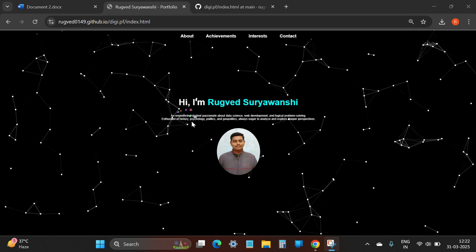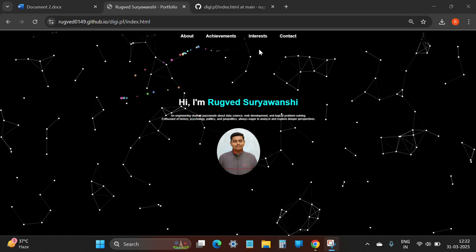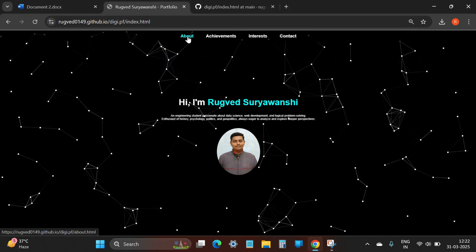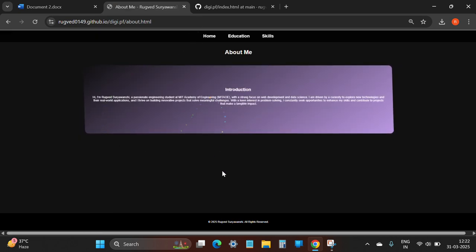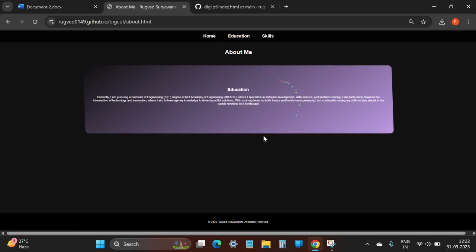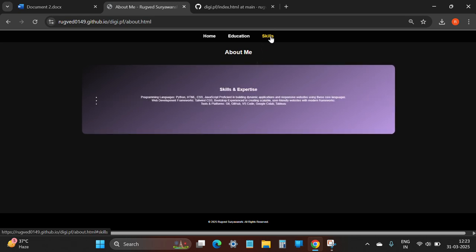Here's a brief introduction about myself and a navigation bar which will be used to navigate to different sections. So let's move to the about section. In the About section, the first one is introduction, a brief introduction of myself. Then we will have the education, so my current education and my interest in future education. Next, we will move to skills, wherein it includes programming languages and the frameworks that I'm working with. Also, the tools that I've been using since I have come to the professional educational fields.